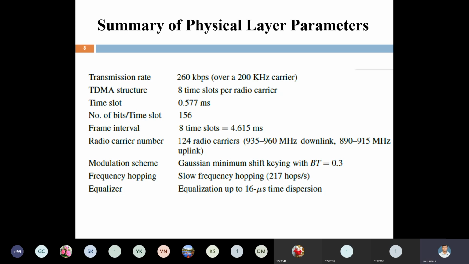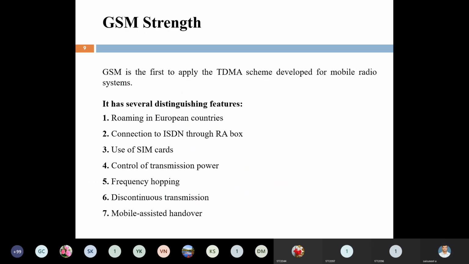Next, the modulation scheme is Gaussian minimum shift keying. Frequency hopping is available, slow frequency hopping. Equalization is up to 16 microseconds of time dispersion. This is the physical layer summary.